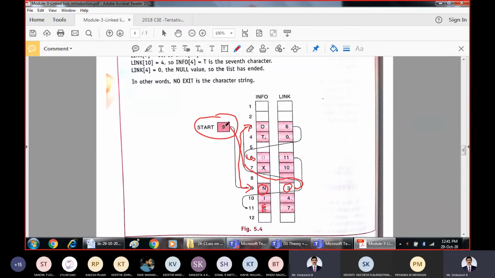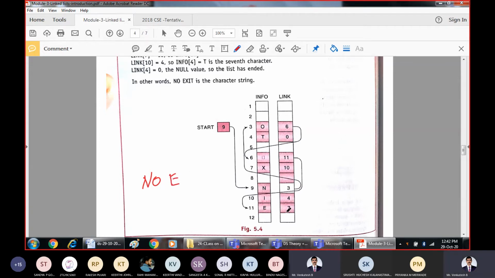If you go on trying, it starts with the N we have. Next, N is taking us to 3. At the third location, what do we have? I'll erase all these. At the ninth location, what do we have? N, that is the first character. So next character, what do we have? At 3, what is the character? O. Next at the sixth location, what is the character? Blank space. Then the next location, 11.